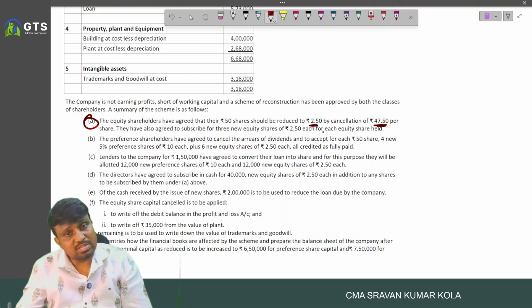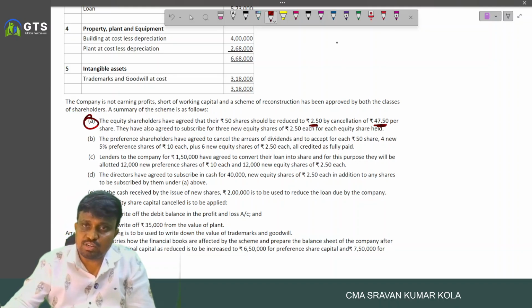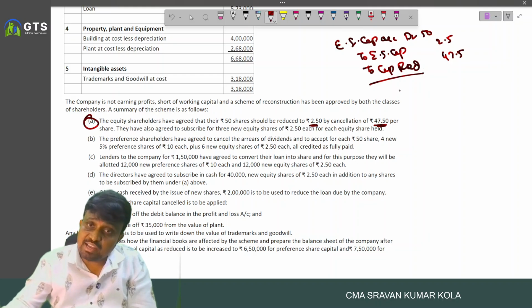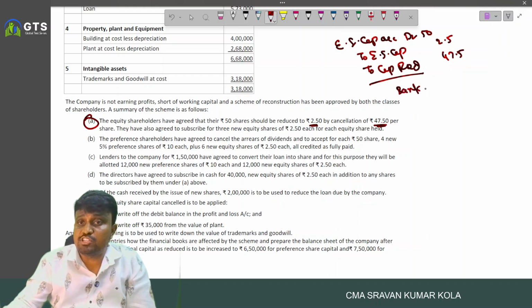They also agreed to subscribe 3 new equity shares of 2.5 each for each equity share. What is the entry they recorded? Equity share capital account debited to equity share capital. 50 rupee share is converted into 2.5, to capital reduction 47.5. Again they purchased 3 new equity shares. Bank account debited to equity share capital.